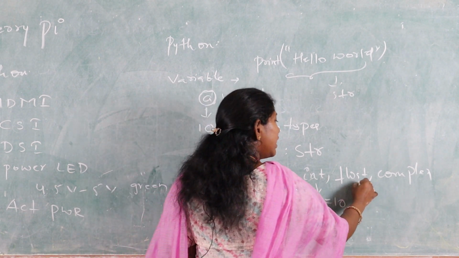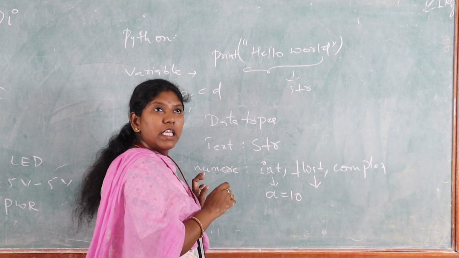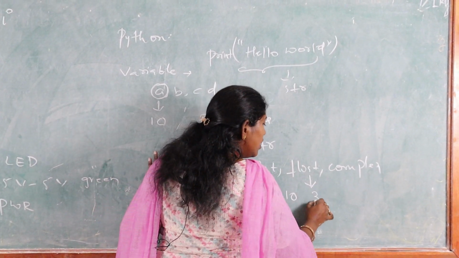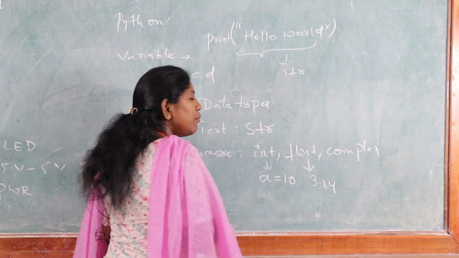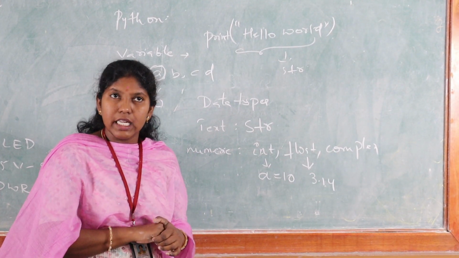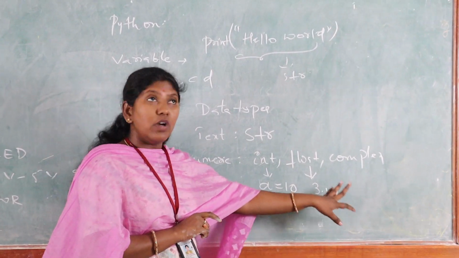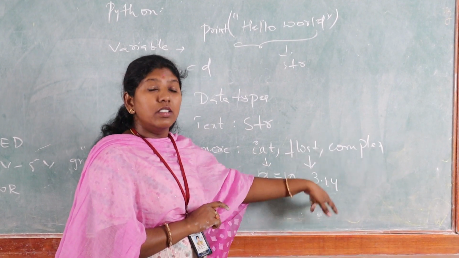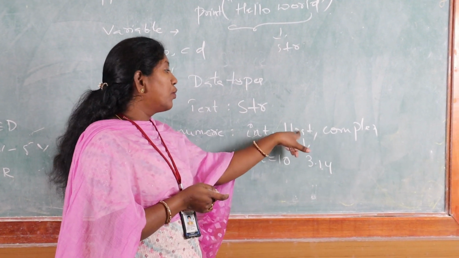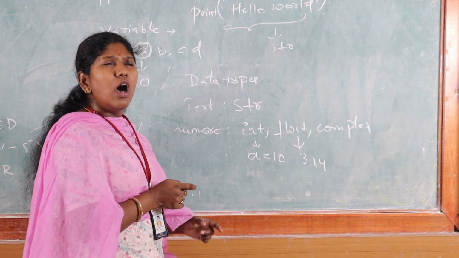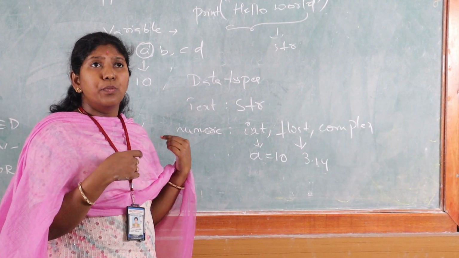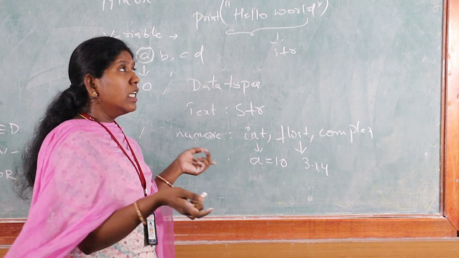And to store the data in terms of pi, pi means the value is equal to 3.14. I want to store the data in the 3.14 form. So what data type do I have to take? I have to go with float. So how do we program this and display it at the output?